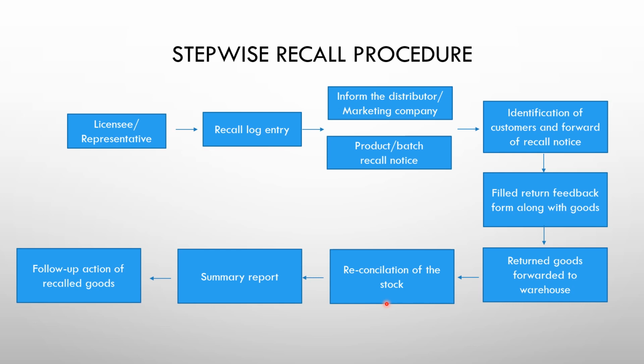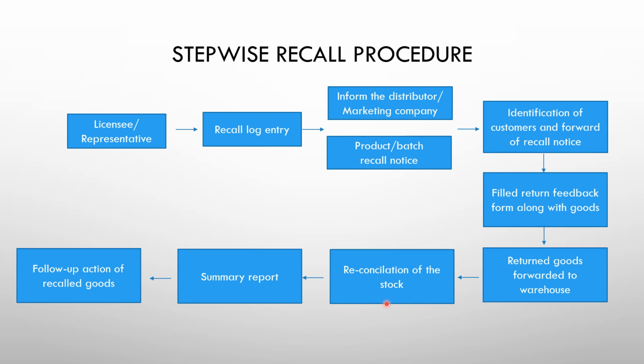They have to check if a partial quantity has been sent to one customer and the other half of the material has been sent to another customer, so they have to check the reconciliation of the stock. They have to get back each and every single gram or single kg, or single package of the material that has been sent into the market.